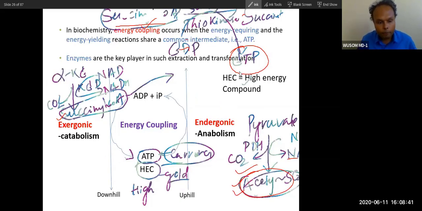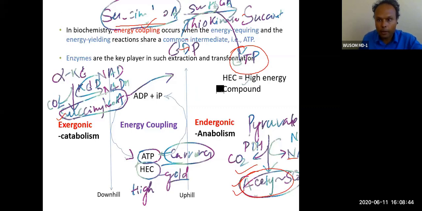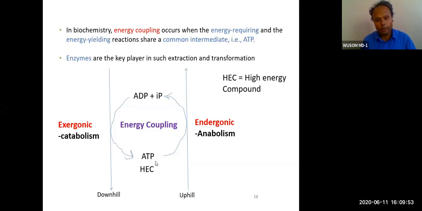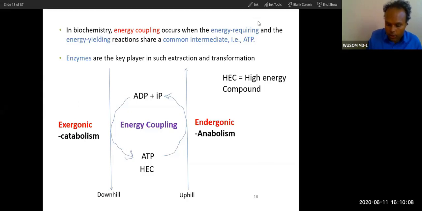So not only ATP, in addition to release of ATP, there is release of high energy compounds. I have given you the example: coenzyme A containing compounds are high energy compounds. Any reaction starts with utilization of high energy. In biochemistry, this is energy coupling. I have already discussed this process of production of energy from catabolic process and utilization by anabolic process. This is called energy coupling. We have already done this.